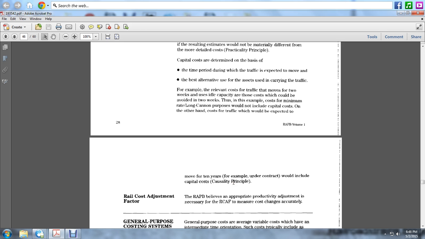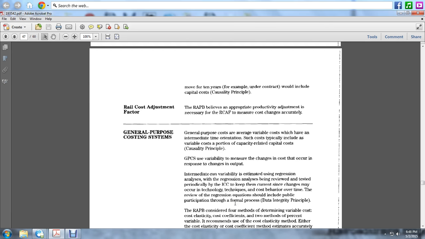The railway cost adjustment factor. The railroad accounting principle holds that an appropriate productive adjustment is necessary to the railroad cost adjustment factor, measuring the cost changes accurately.